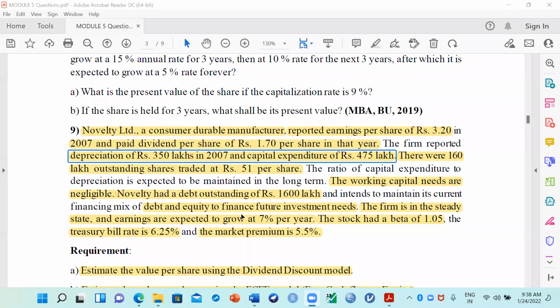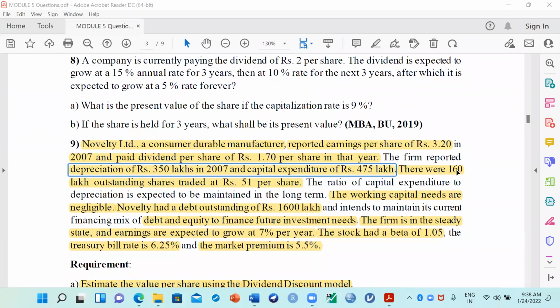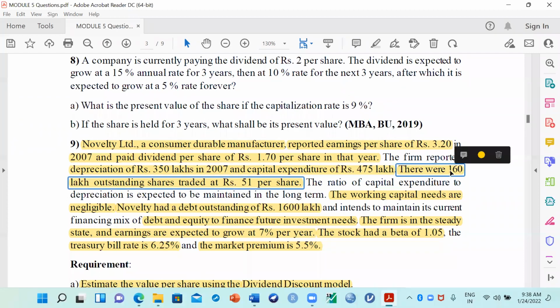What is the total number of shares? How many shares does this company have outstanding? Can you see here? 160 lakh shares are outstanding. So I have capital expenditure, and I have 160 lakh shares also. Can I calculate capital expenditure per share or not? Is it possible?